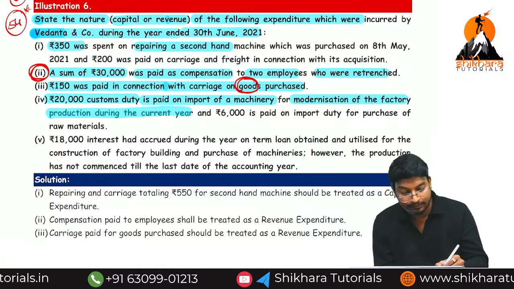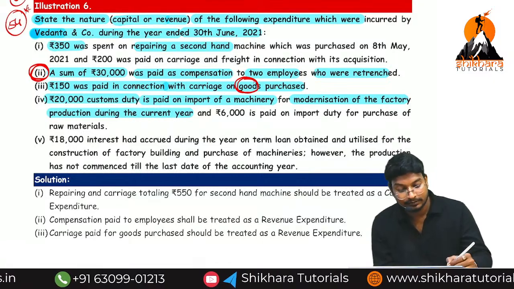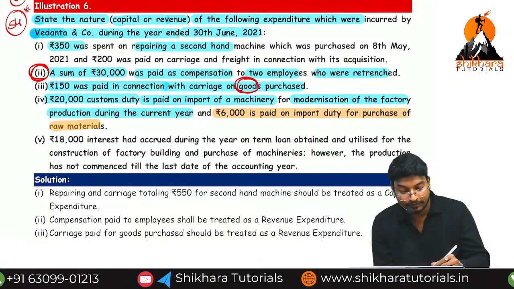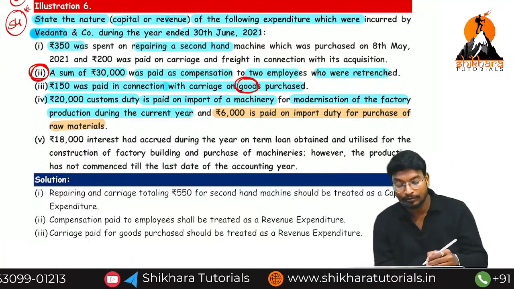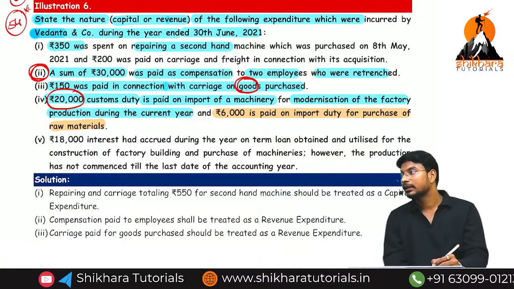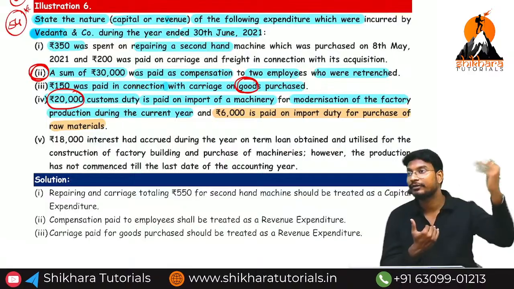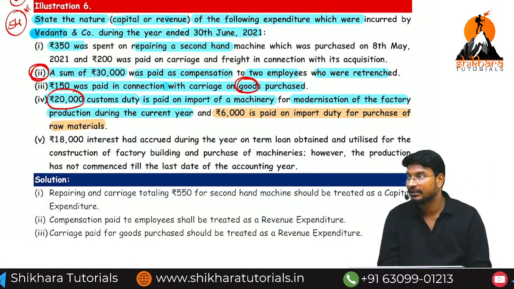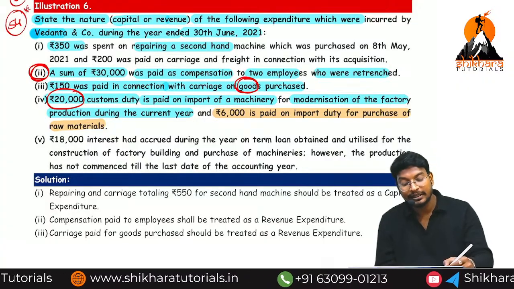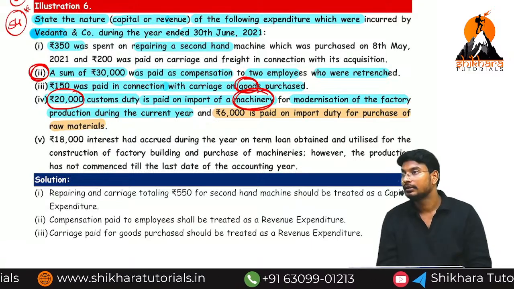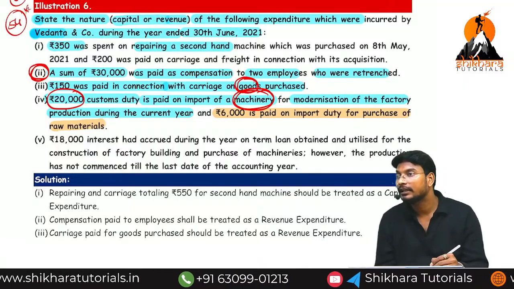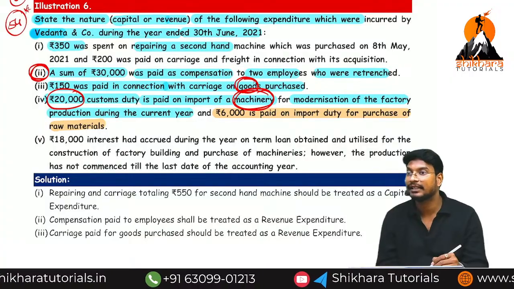So up to here is one transaction, and from here onwards, rupees 6,000 is paid for importation of purchase of raw material. So first transaction, how much amount have we paid? 20,000 is a custom duty. Do you know the custom duty? Custom duty means at the time of import or export, we pay the duties. Here at the time of import, we have paid 20,000. What are we importing? Machinery. So is this 20,000 related to an asset or related to goods? Related to asset. So this 20,000 is called capital expenses.